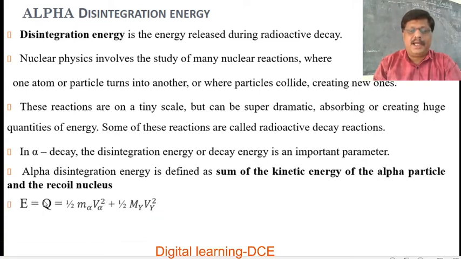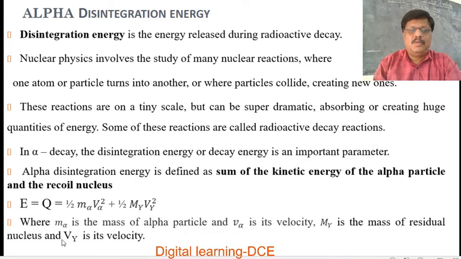It is represented by Q, which is equal to the sum of the kinetic energies of the alpha particle and recoil nucleus. So, 1/2 m_alpha v_alpha squared is the kinetic energy of the alpha particle, and 1/2 m_y v_y squared is the kinetic energy of the recoil nucleus, where m_alpha is the mass of the alpha particle, v_alpha is its velocity, and m_y is the mass of the residual nucleus and v_y is its velocity.